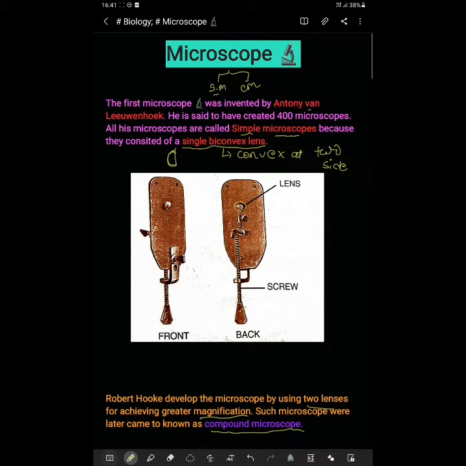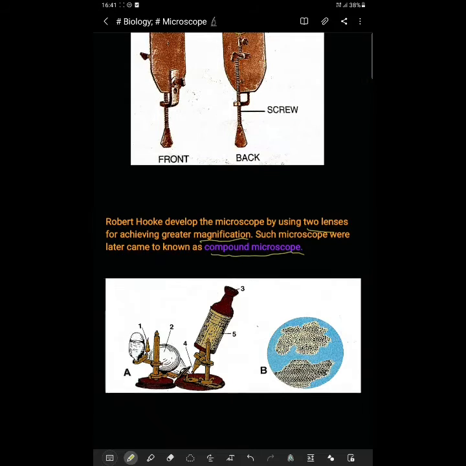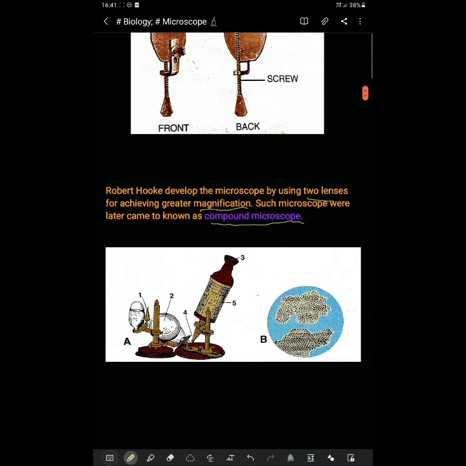So one thing we can conclude is that later, when we came to the modern era, the microscopes created by Antony van Leeuwenhoek were termed simple microscopes, and the microscopes created by Robert Hooke were termed compound microscopes. This thing you need to remember. And here one diagram is given to us. I have shown you this diagram.